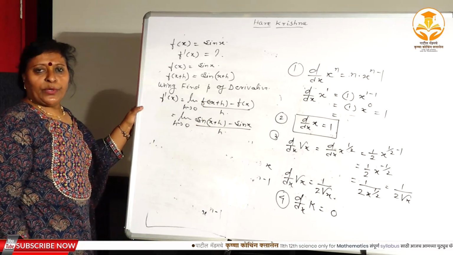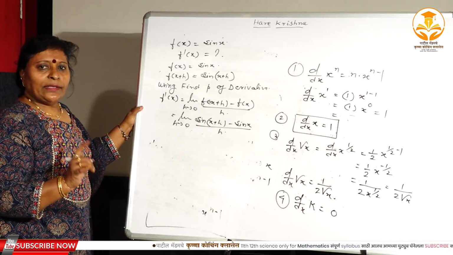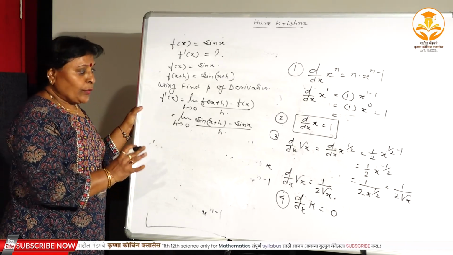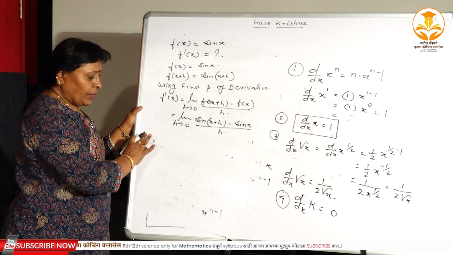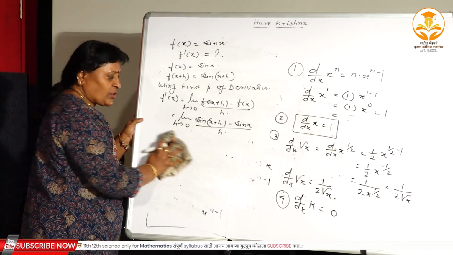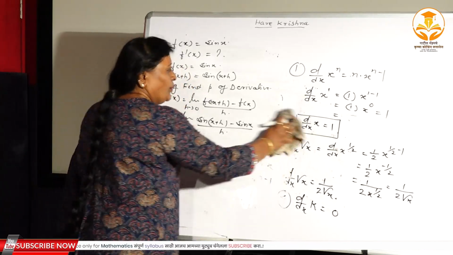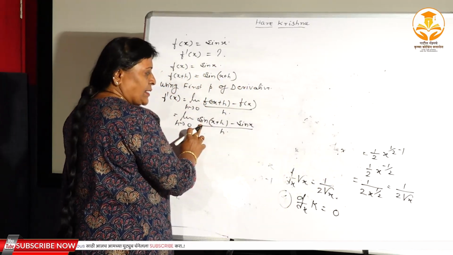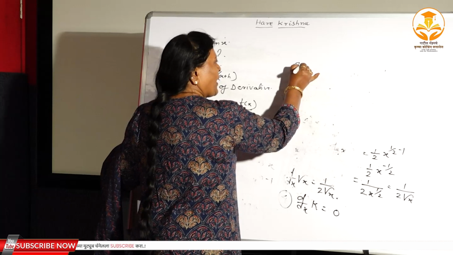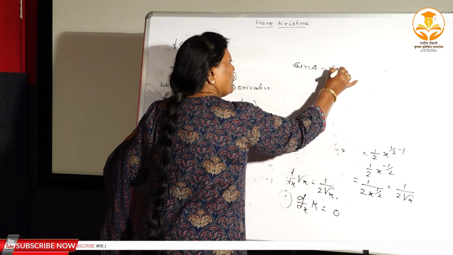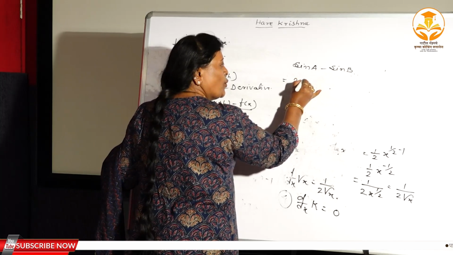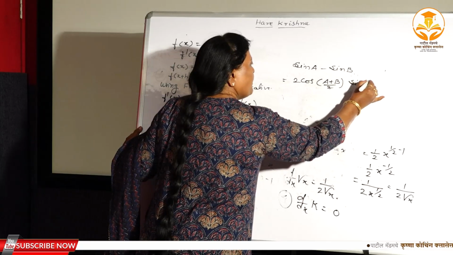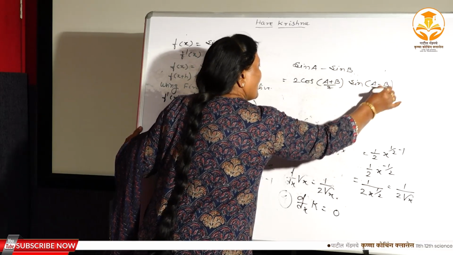Now the limit formula we have is limit theta tends to 0 sin theta divided by theta is equal to 1. You can't apply it directly. Therefore, you must do some other calculations or use some other trick here, right? So what can you do? If you observe this, we have studied formulae like this. This is just like sin A minus sin B. These are the factorization formulas. What is the formula for sin A minus sin B? That is 2 cos of (A plus B) divided by 2 times sin of (A minus B) divided by 2, right? That is all we have in hand.